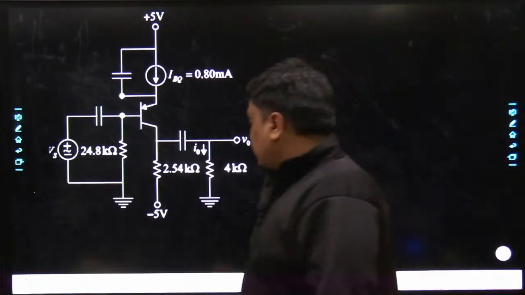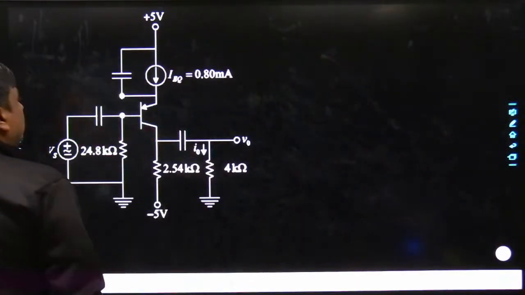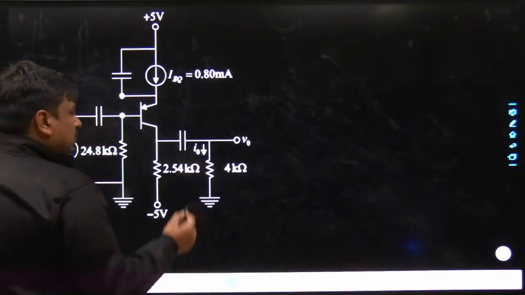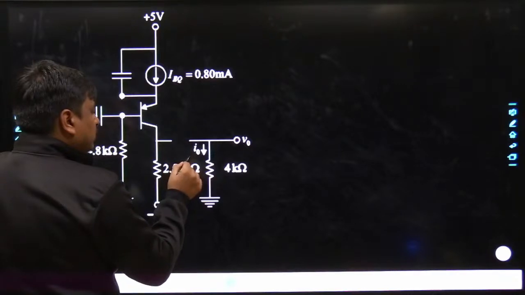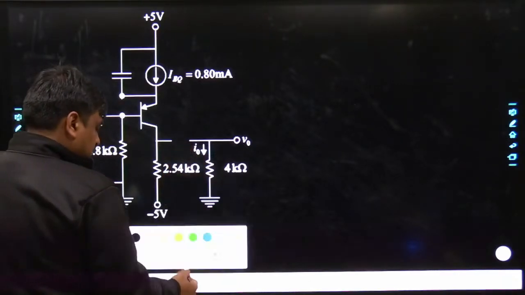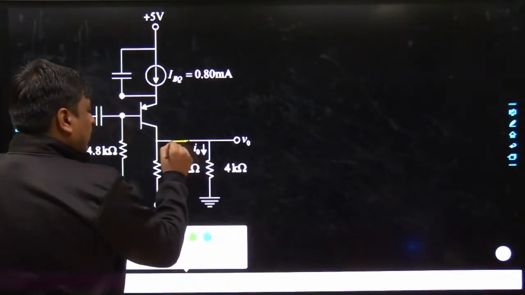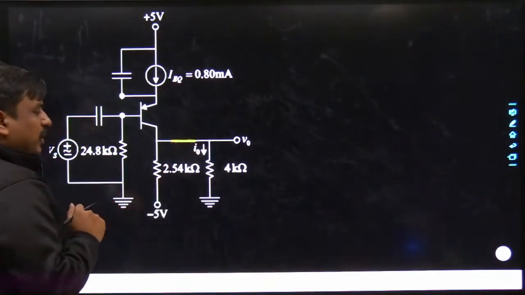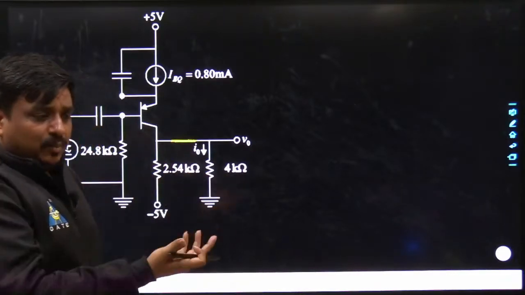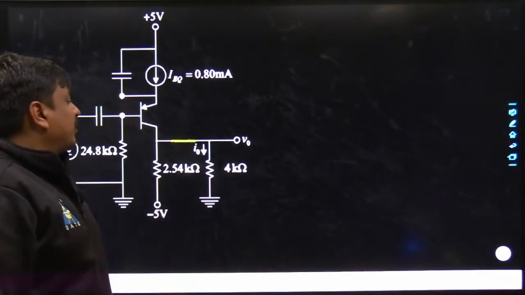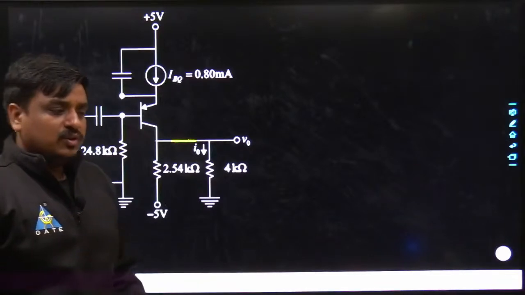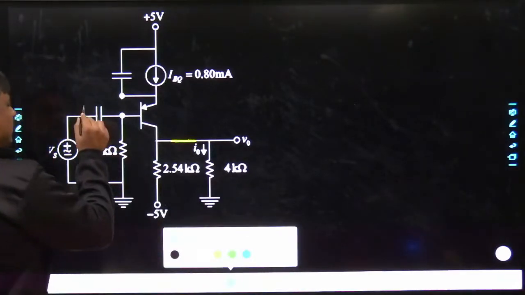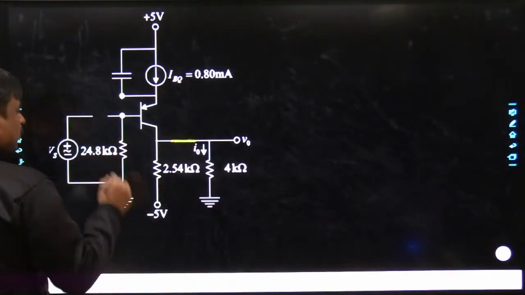See, what are they? First, this would become short circuited. Yes, sir. All of the external capacitances would become short circuited, as the operating frequency is at mid frequency, so obviously the reactance offered by each capacitance would be almost zero. Not only that, here also you would have the same approach. It would become short circuited.